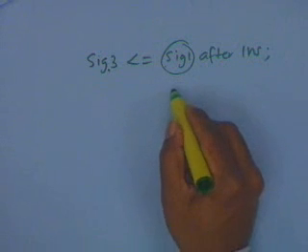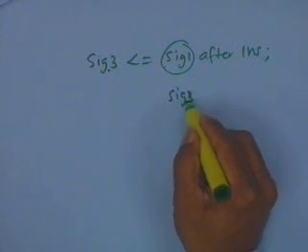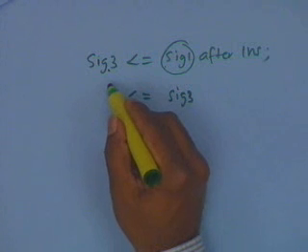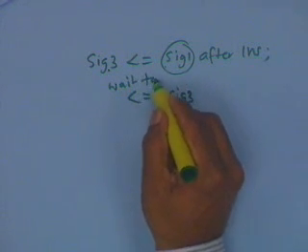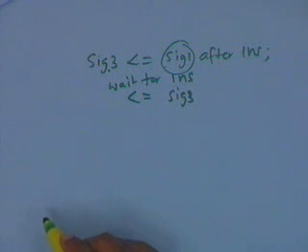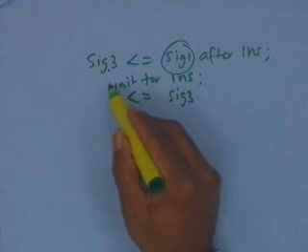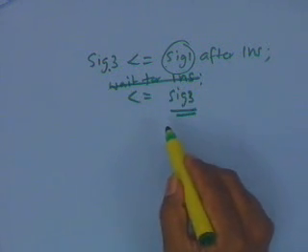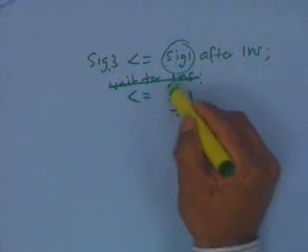Yeah, but now if I have sig3 over here, unless I say wait for 1 nanosecond, now I have a choice. I can say either wait for 1 nanosecond or I can say wait for sig3. If I don't say this wait, the sig3 value is still the old value, because I am going to go ahead.